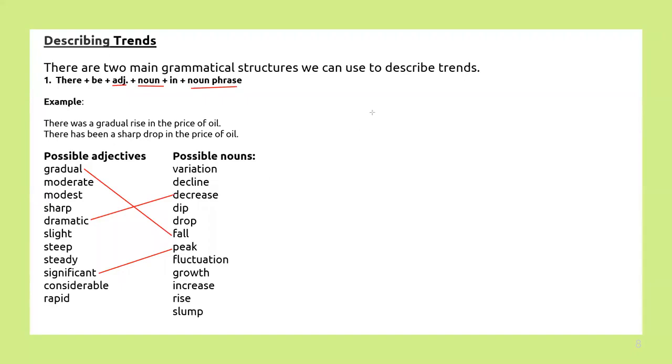Now another structure which is also more important: noun phrase plus verb plus adverb. You can see in this example that price of oil rose gradually. And another method of writing is: price of oil, again a noun phrase, has risen dramatically. In this case, rose or risen are verbs and gradually and dramatically are adverbs.